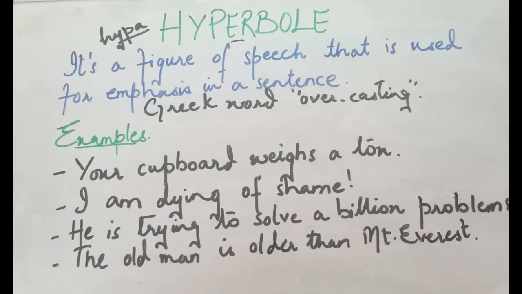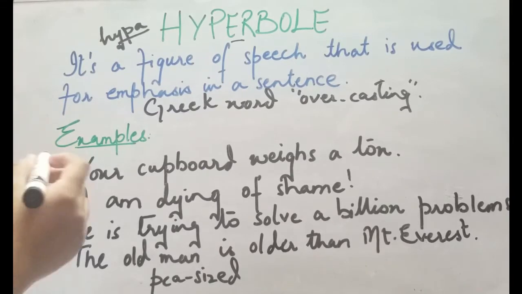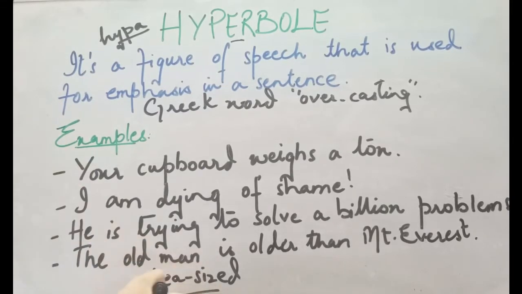Or the teacher told him that he has a pea-sized brain. What do I mean by pea-sized brain? Of course, you must have seen the size of a pea. It's very small. That means he's not able to grasp something or understand it very quickly. He's not a sharp person. That is why the teacher regards him as a pea-sized person.